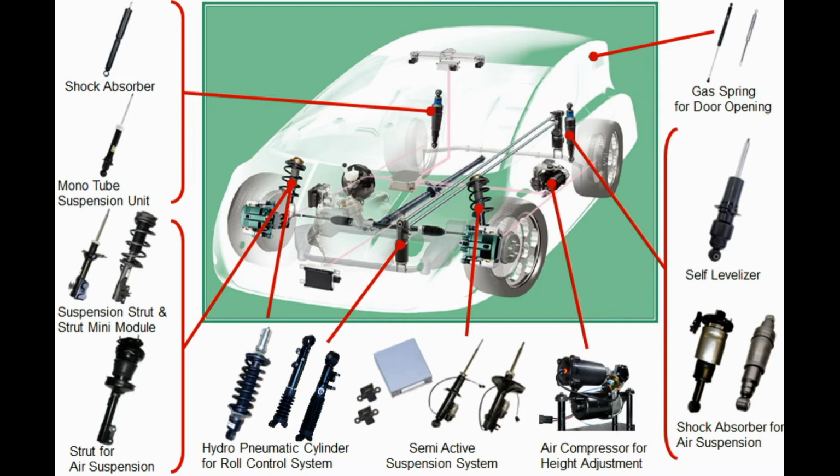Formula cars use the double wishbone type of suspension, and normal passenger cars like the Maruti Swift use independent suspensions. The main advantage of this type of suspension is that the surface contact between the road and either of the wheels is maintained throughout, which is the basic stability need of the vehicle.